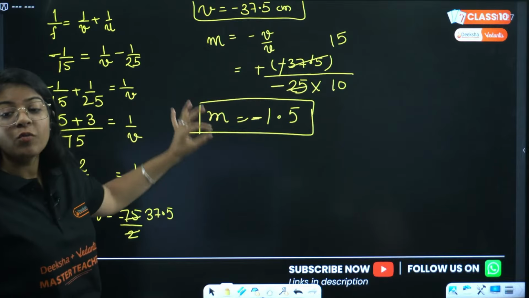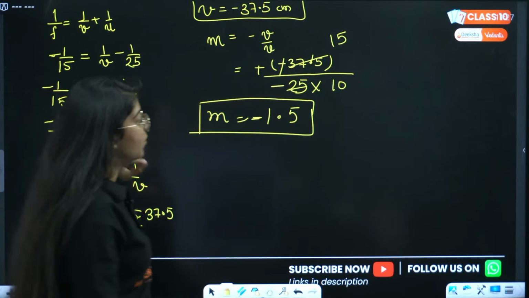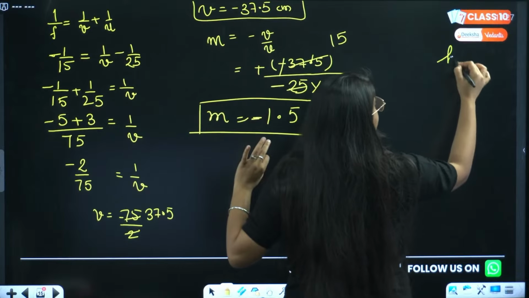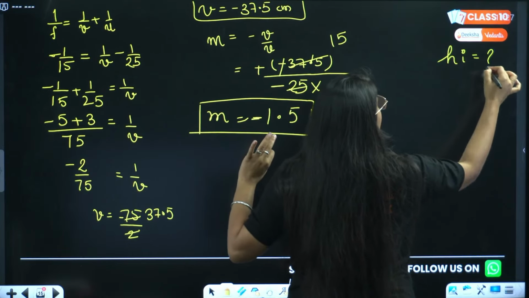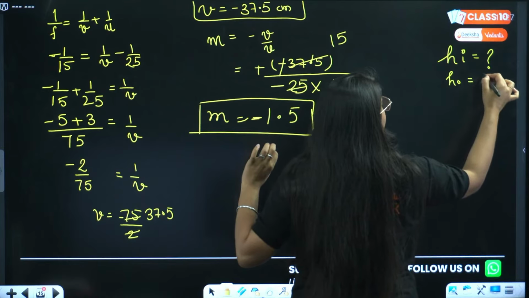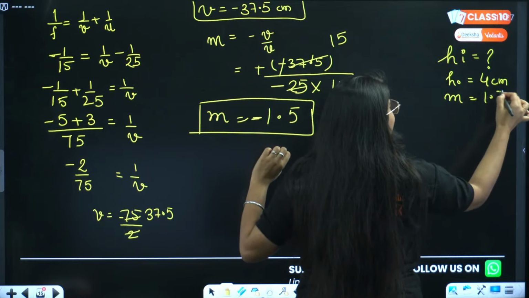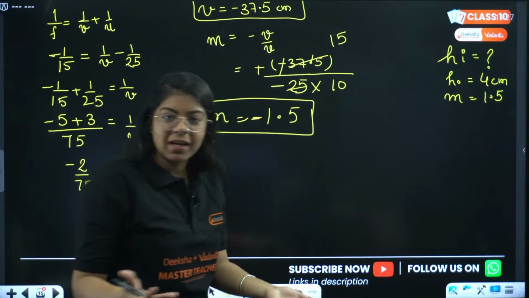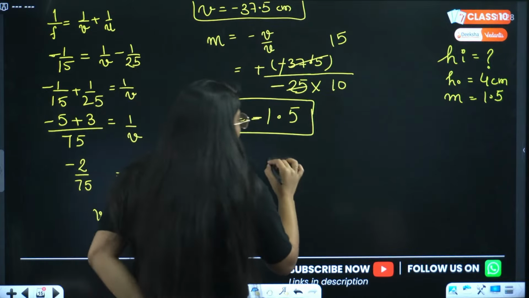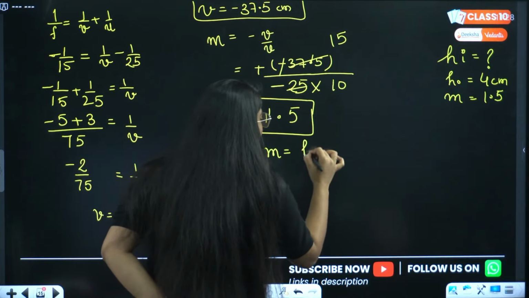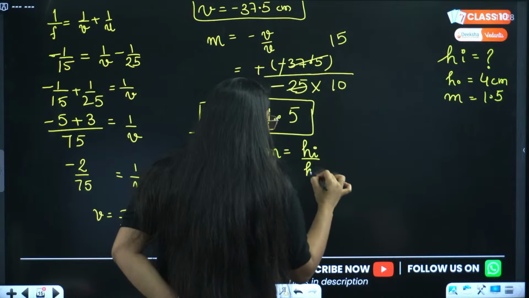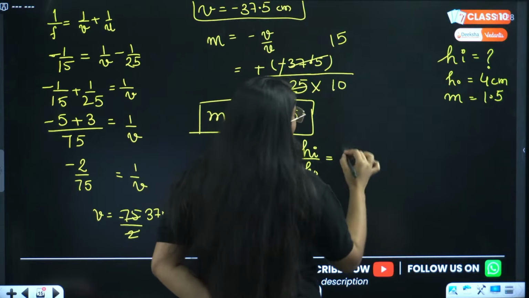Till here, now we have to find the height of image, right? We have the height of object. Height of object was 4 centimeter. We have magnification as 1.5. So can we easily find height of image now? Right? So magnification is height of image divided by height of object. Height of image is what? We have to find.